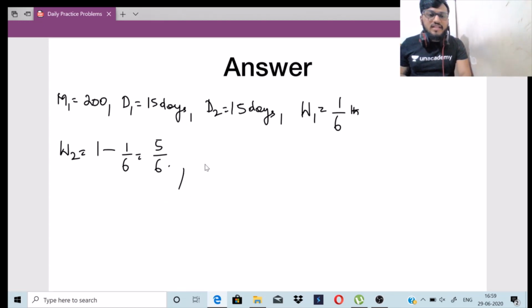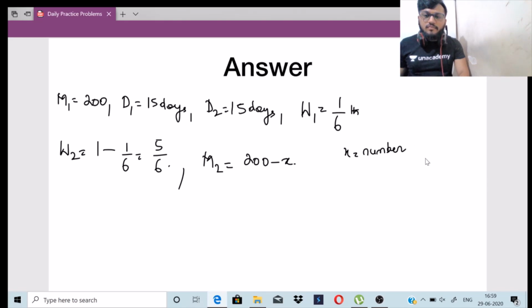Now, what is the rest thing you have? You know M1, D1, D2, W1, W2. The rest thing you do not know is M2. What is M2 here? M2 is 200 minus X, right? What is this X? X is the number of men allowed. M2 is 200 minus X.